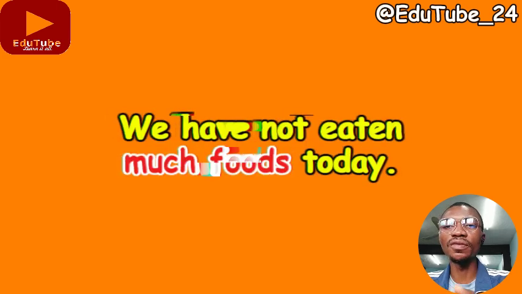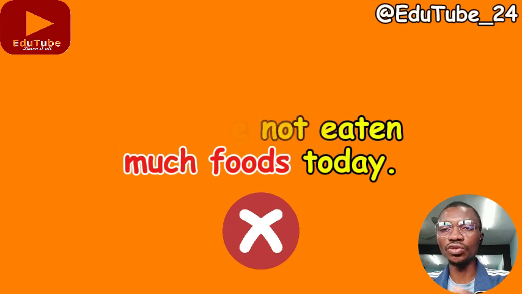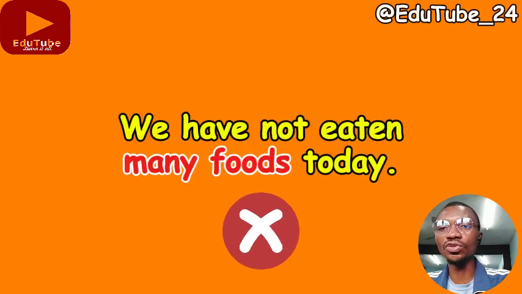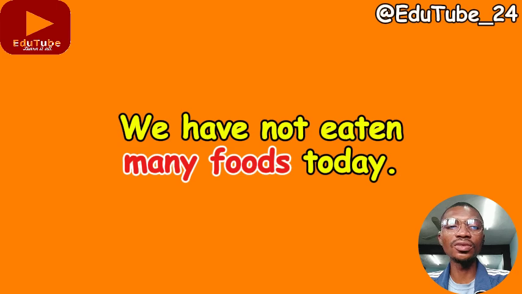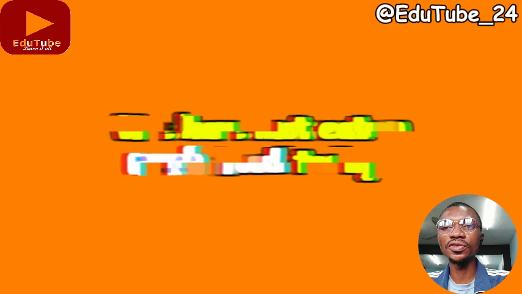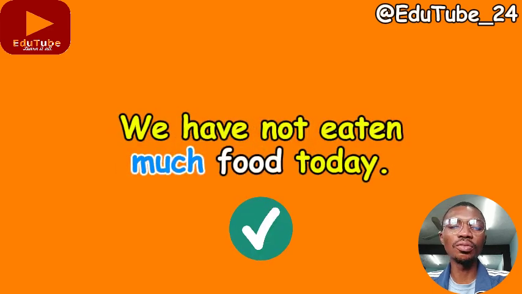So it would be wrong to say we have not eaten much foods today, or we have not eaten many foods today. That would be outrightly wrong. The right thing to say, because food is an uncountable noun, is we have not eaten much food today. So much is a determiner that we use. We also have some, little, a little, and the rest like that. Those are determiners that we can add to uncountable nouns.